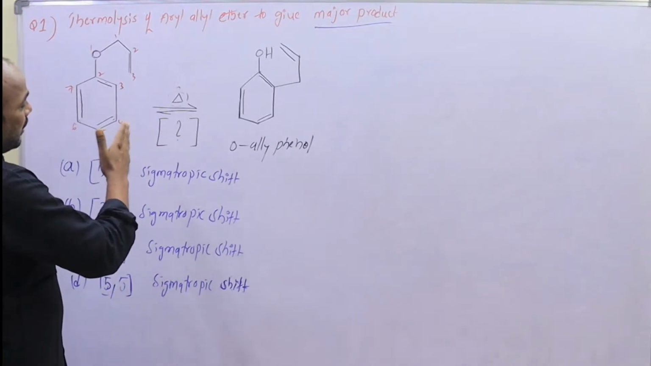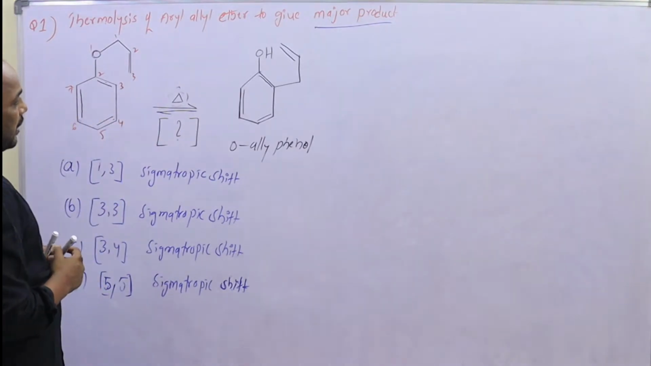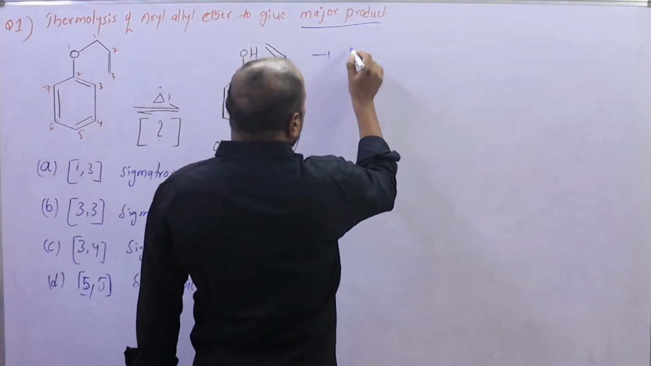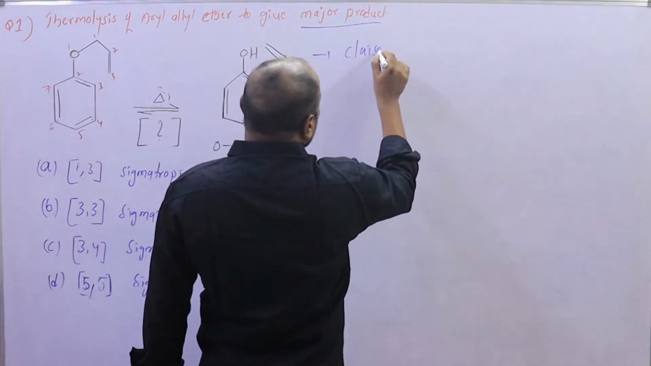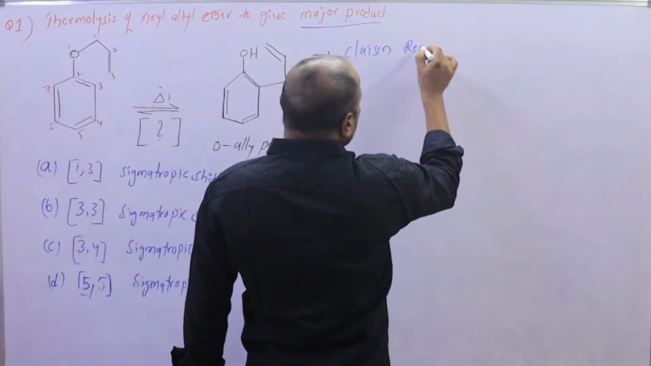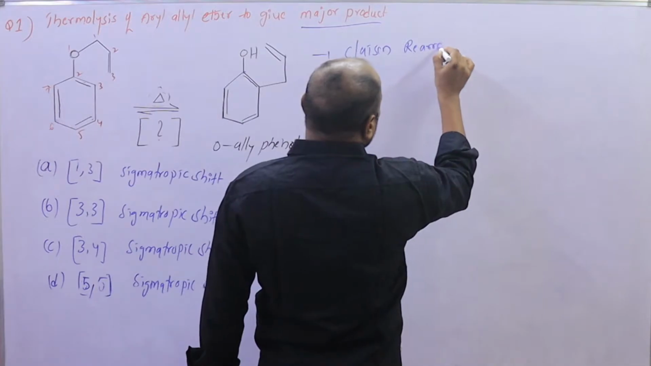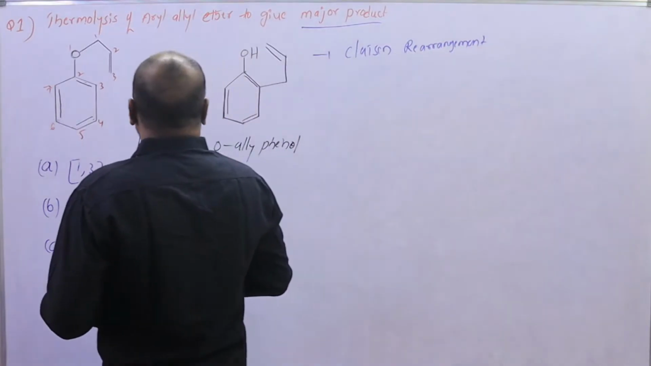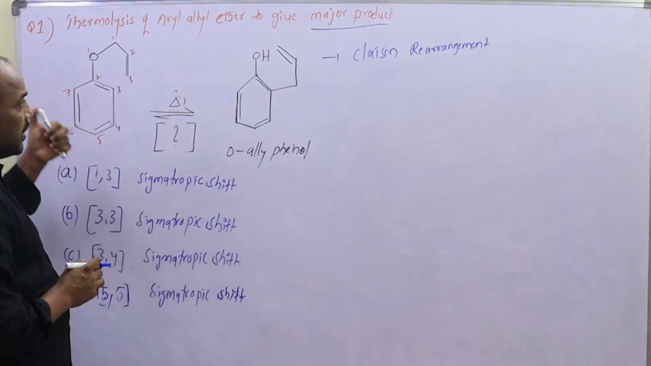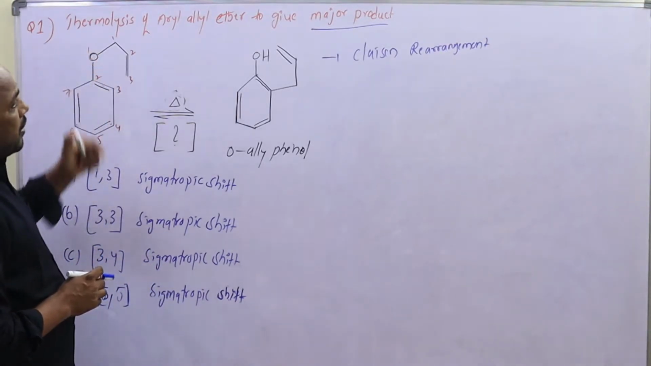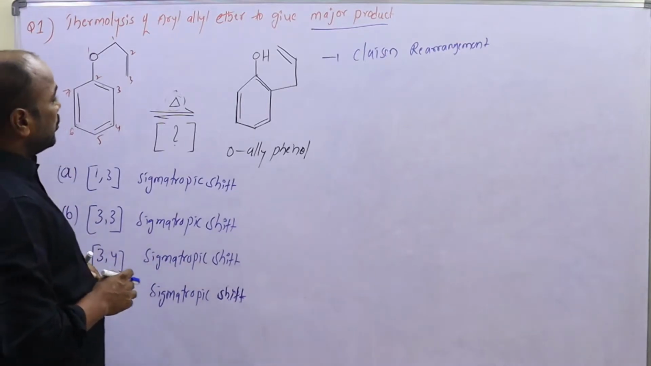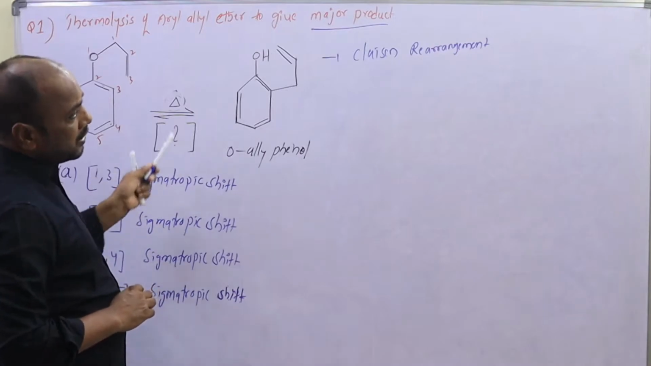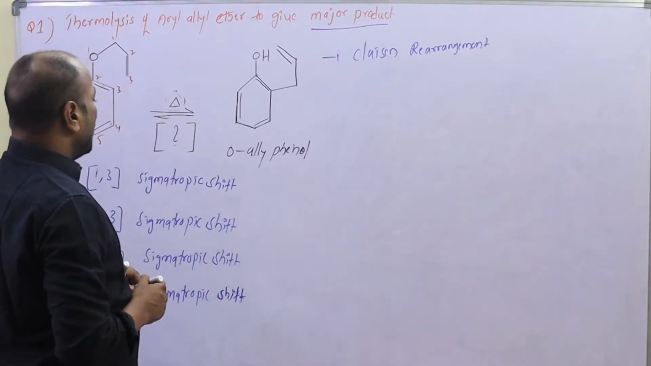You already know it is a well-known rearrangement, that is the Claisen rearrangement. It is a very important topic and a very important question. Thermolysis of aryl allyl ether to give the major product. This reaction is going on under thermal conditions.